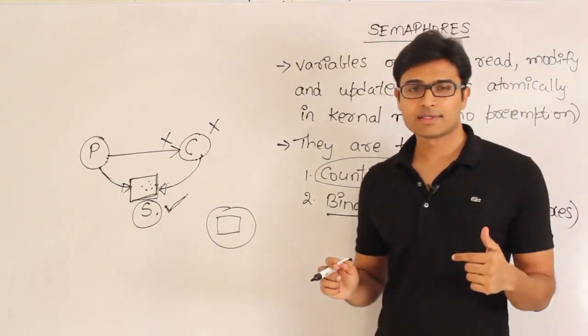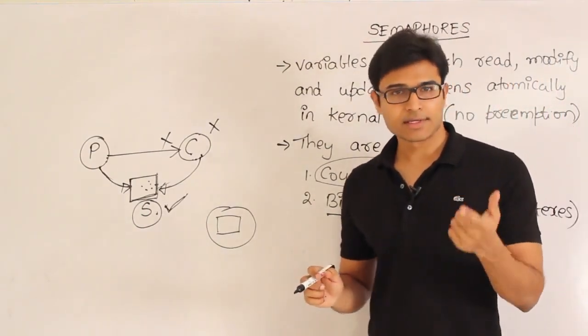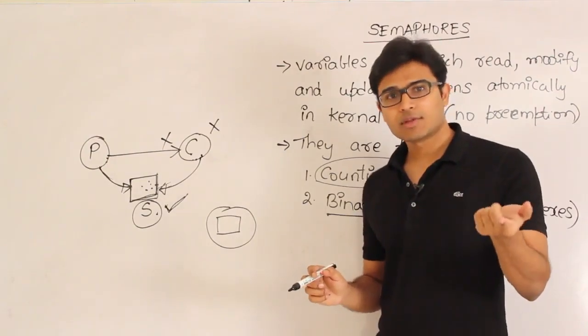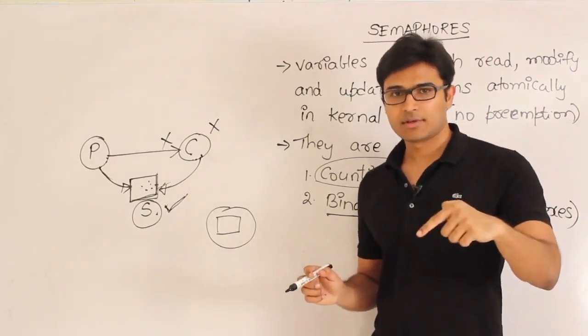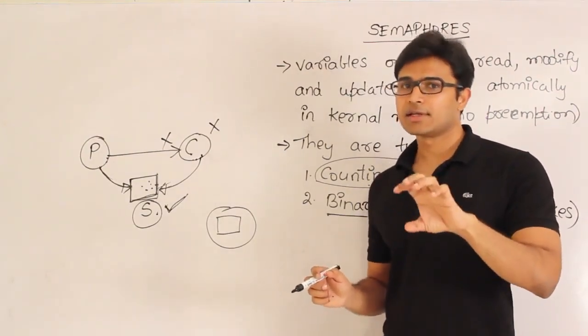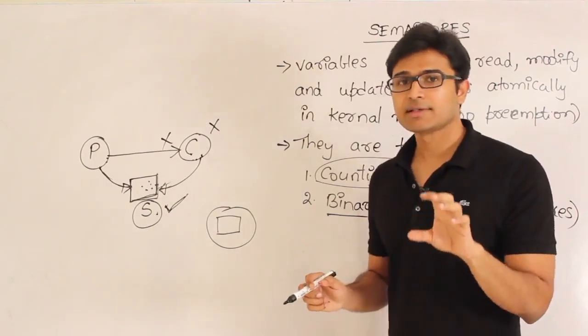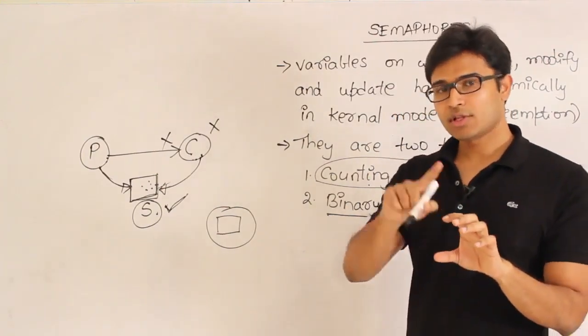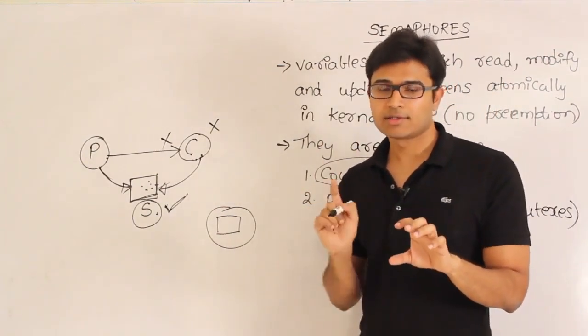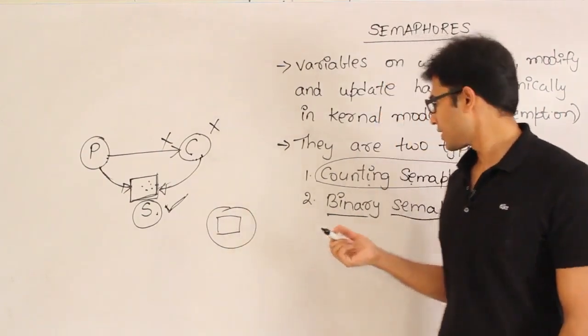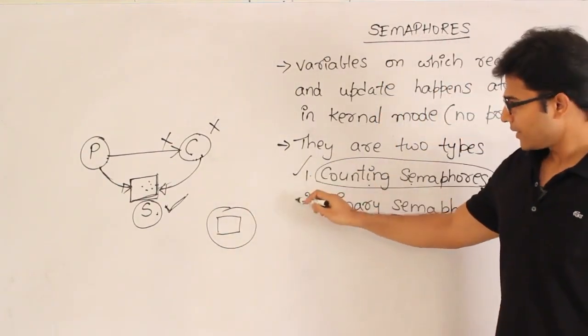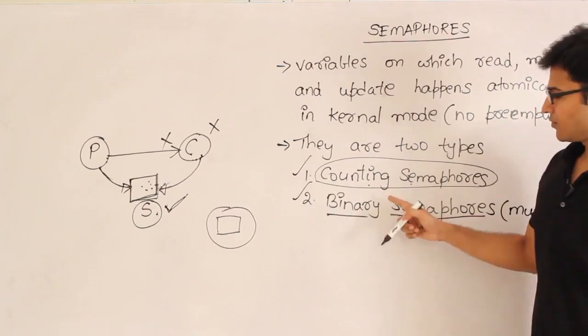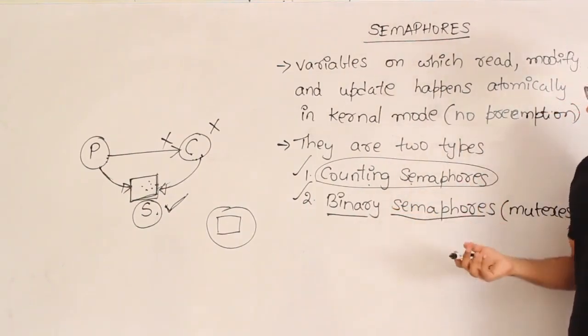The advantage of counting semaphore is that if you use it at the critical section, it will allow more than one process to enter the critical section, and all of them can exist inside it in parallel. In case your critical section supports more than one process operating at the same time, then go for the counting semaphore. I'll take examples and explain what is counting semaphore and what is binary semaphore and what the operations on them are.